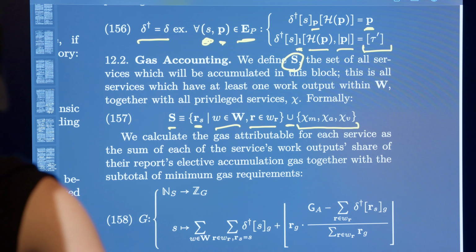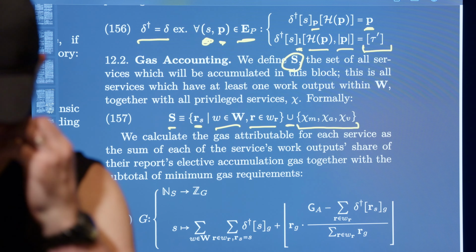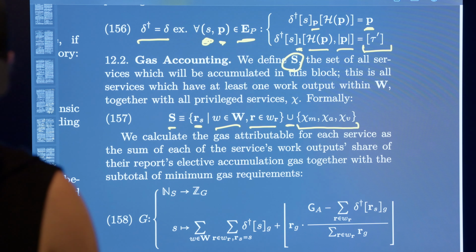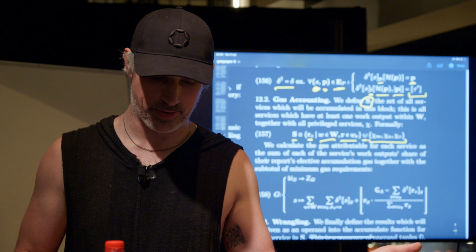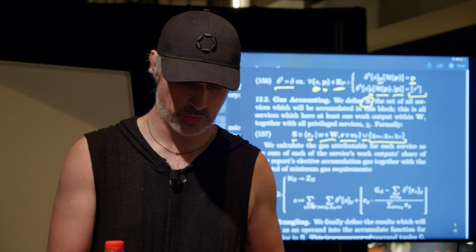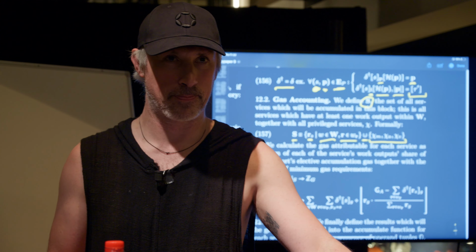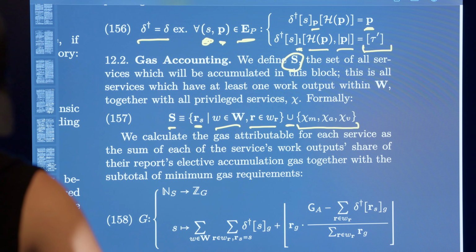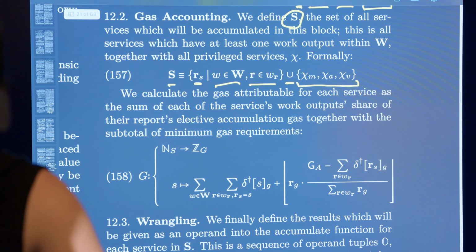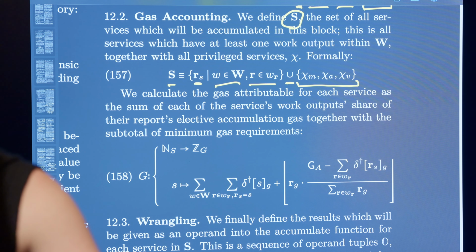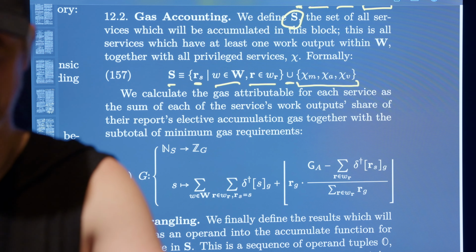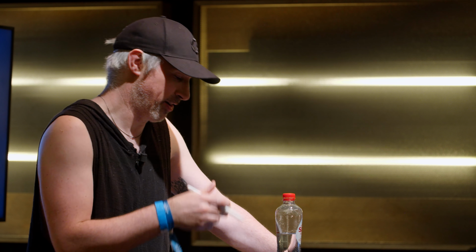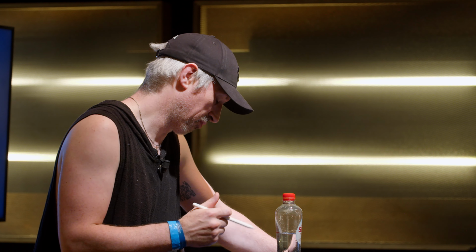I think I already covered the meaning of these, but basically there's a service that can set validators, a service that can set what we do on the cores, and a service that can decide who these other services are, including itself. Those are our 3 privileged services. They always get executed. Realistically, when JAM starts, they'll all be the same service, the parachain service. And this just means the parachain service will definitely always get executed.